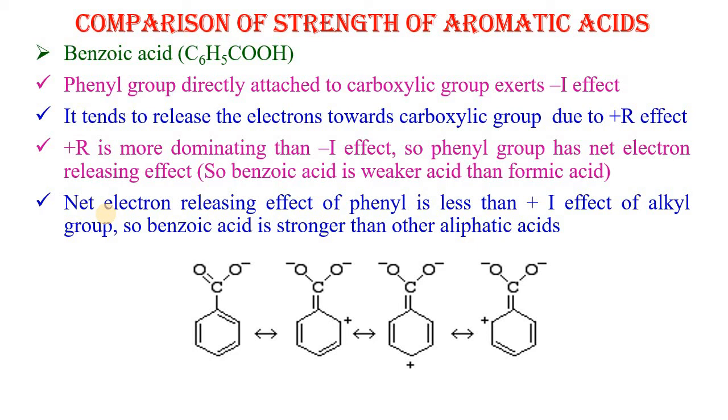So we conclude that benzoic acid is a stronger acid than aliphatic acids like acetic acid, propanoic acid, etc., because the net electron releasing effect of phenyl is less than that of the +I effect of the alkyl group. But benzoic acid is a weaker acid than formic acid due to the +R effect of the phenyl ring.